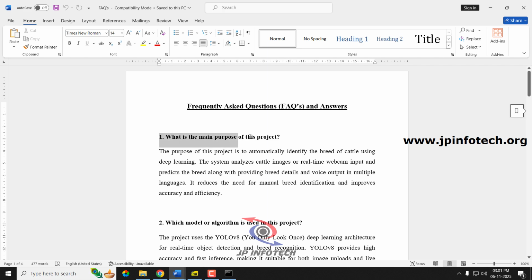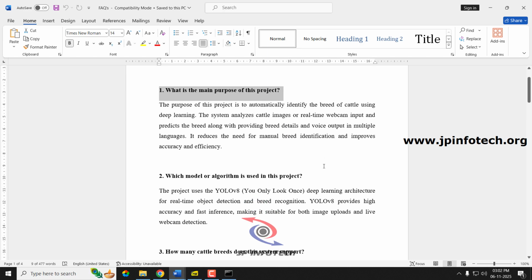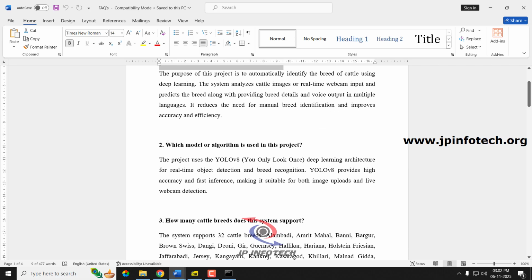So the first question is, what is the main purpose of this project? The main purpose of this project is to automatically identify the breeds of the cattle using a deep learning model. So we have used two different modes. One is using the image, another one using the real-time web camera. Along with that, after prediction, it should say the breed details in voice in different languages also. This is the main purpose of this project. Next question, which model or algorithm is used in this project? So we have used YOLO V8, You Only Look Once version 8, in this project.